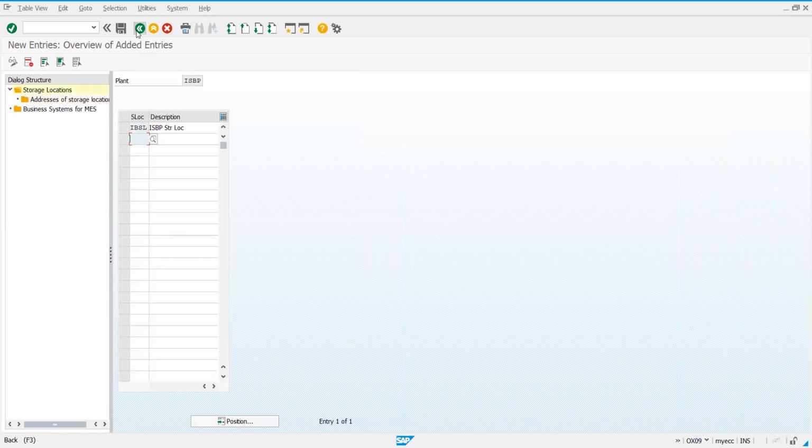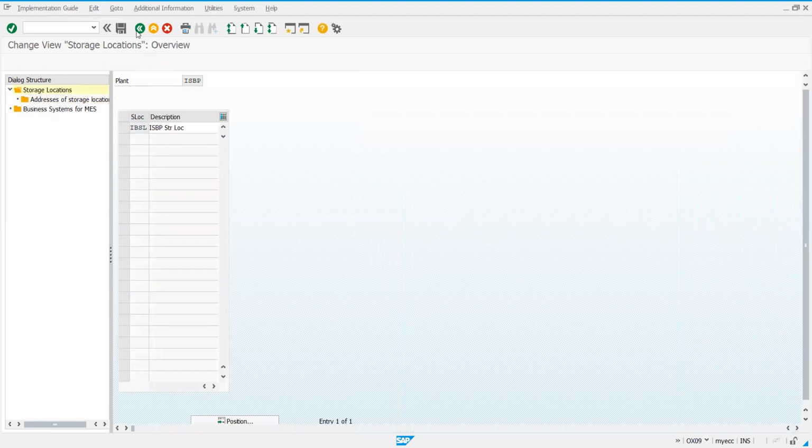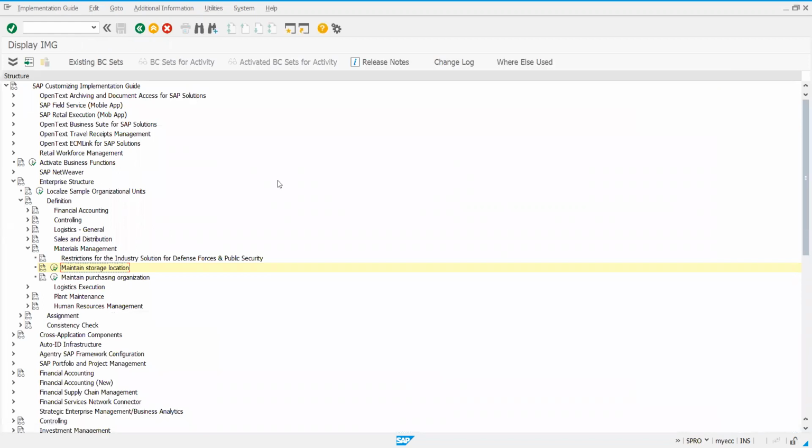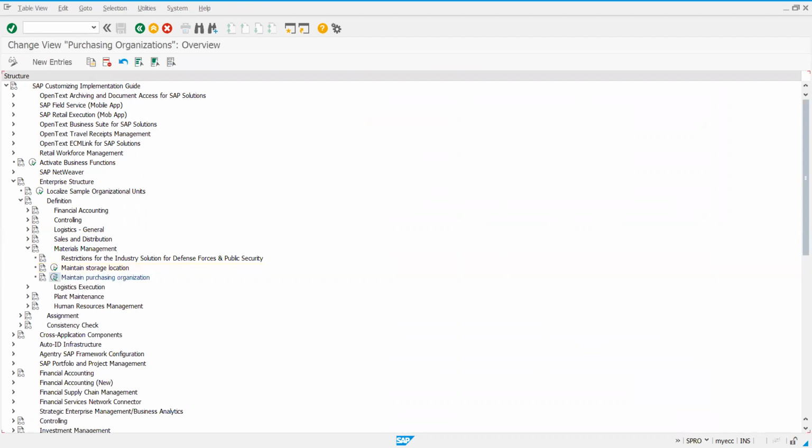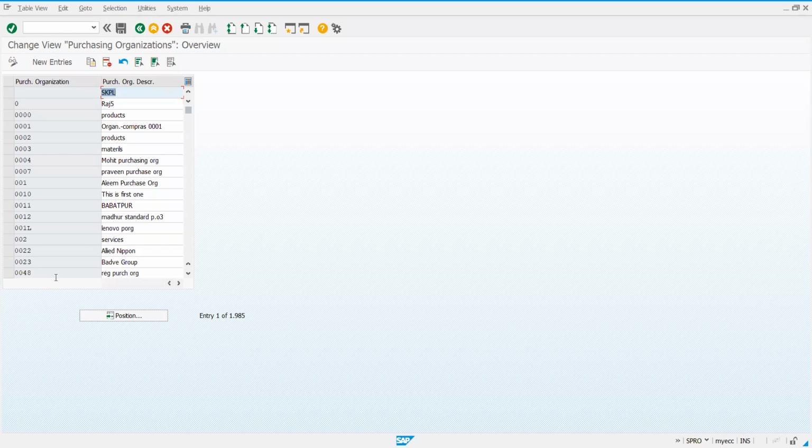After storage location, next one is purchasing organization. You can again write down the step to define purchasing organization. Path: SPRO, IMG, enterprise structure, definition, materials management. Till then it remains the same. Under materials management, maintain purchasing organization. I'll click on this, maintain purchasing organization.